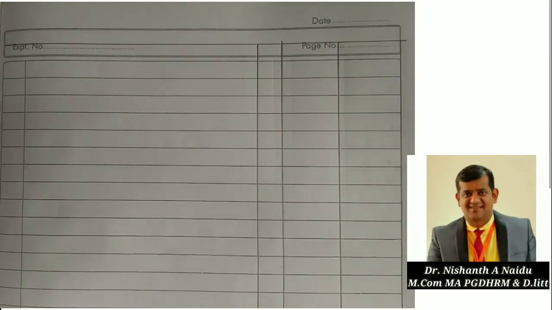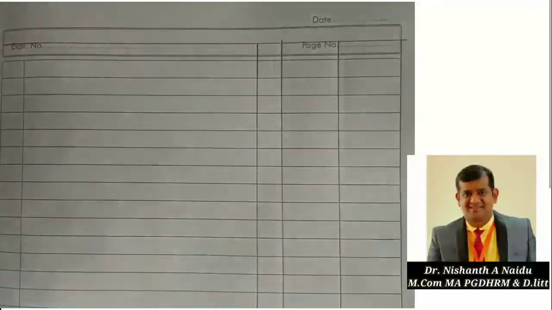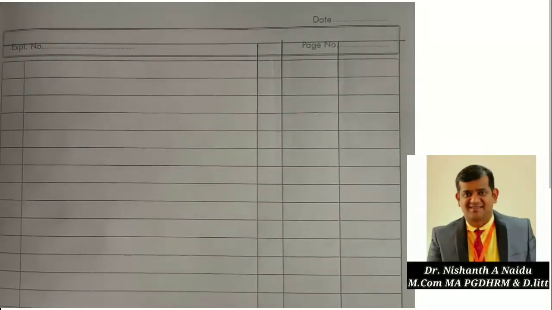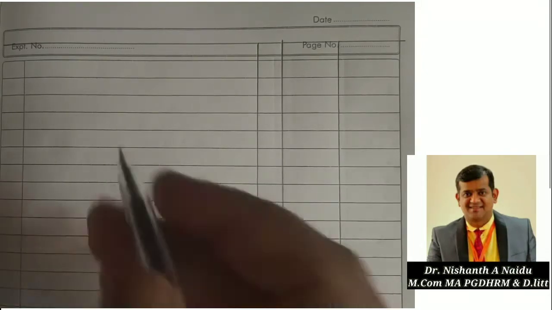So now we have to work out the solution. We have to find the revenue account, because he said at the beginning of the problem, fire revenue account and marine revenue account. He has asked only for the revenue account, so we are going to prepare only the revenue account. So let me write the revenue account. So let us start. Revenue account in the books of Saumya General Insurance Company Limited.